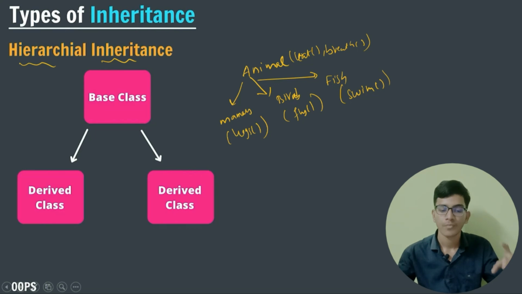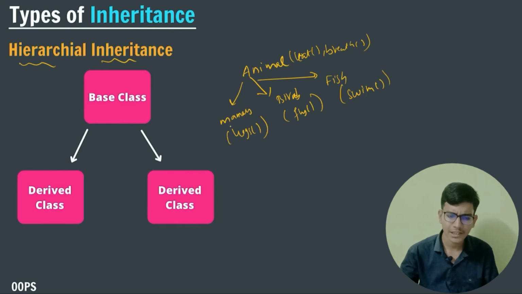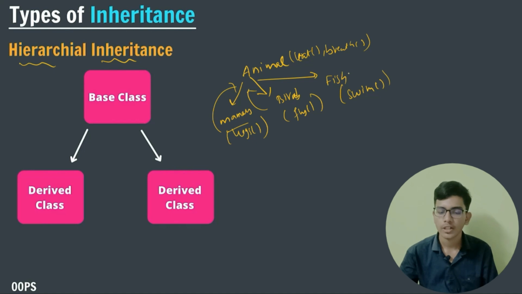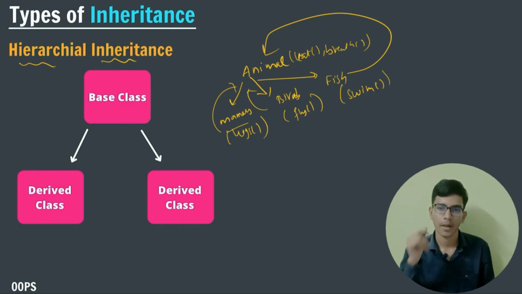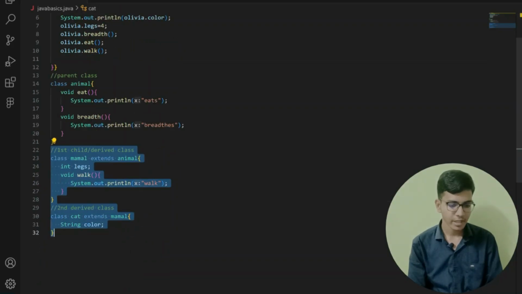So the parent class of mammal is animal, the parent class of birds is animal, and the parent class of fish is also animal. So if the parent class of multiple classes is the same, then it is known as hierarchical inheritance. Now let me keep my animal class as it is.